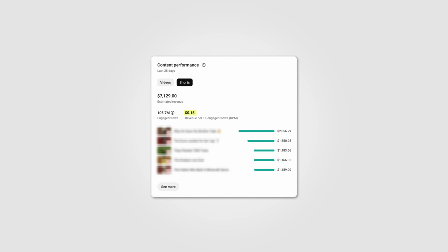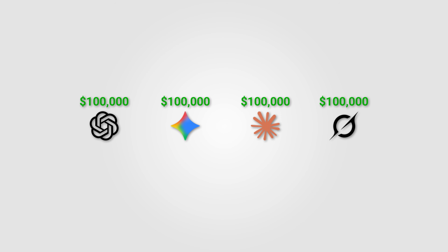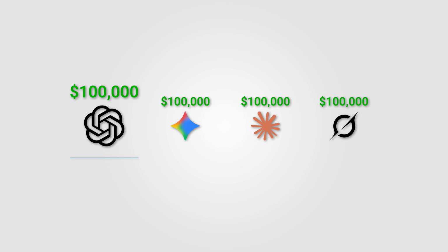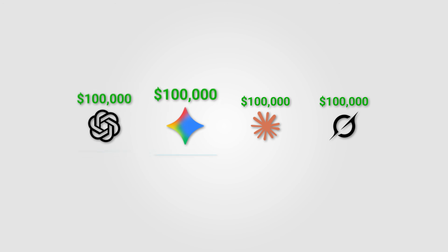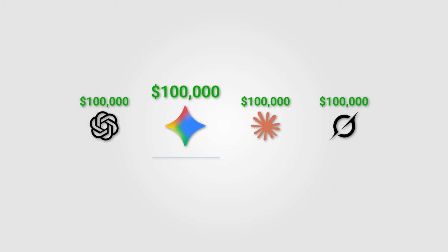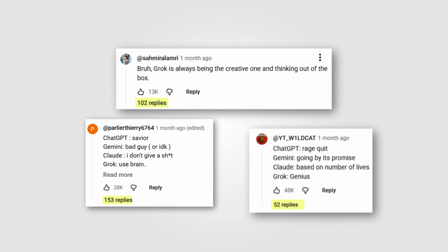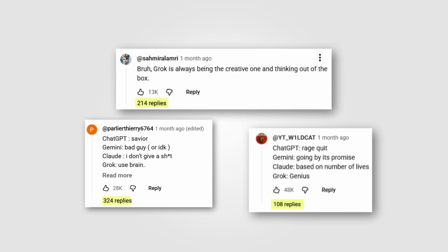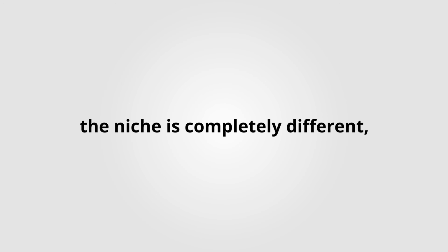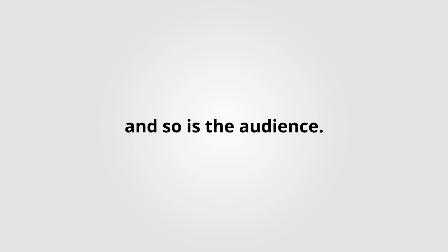So today we're going to bend this into the personal finance niche, because this niche has much higher RPM. For example, I gave 4 AIs $100,000 and told them they could only spend it one way to become rich. ChatGPT, index funds, Gemini, crypto trading, Claude, my product. Make every answer more controversial than the last one, because that's what sparks debates in the comments. The skeleton stays the same, but the niche is completely different, and so is the audience.